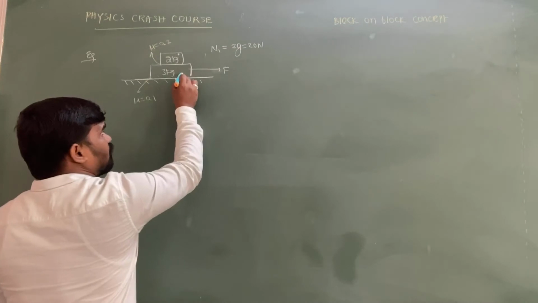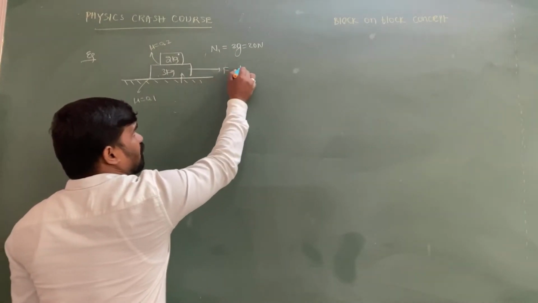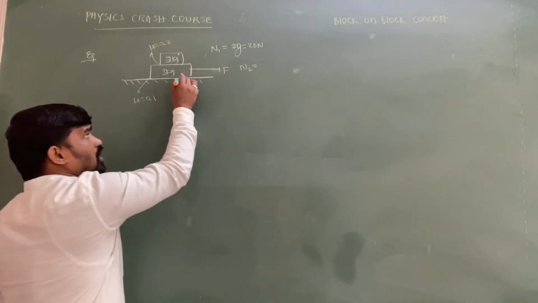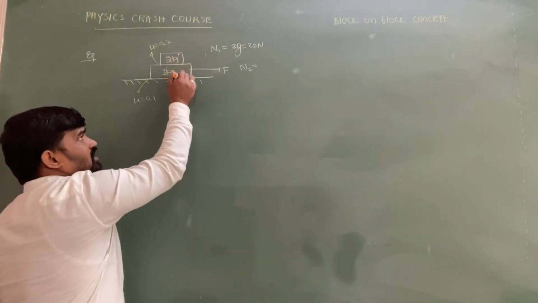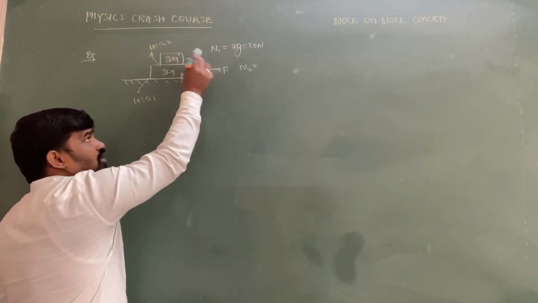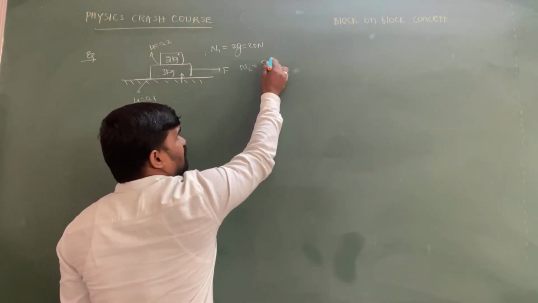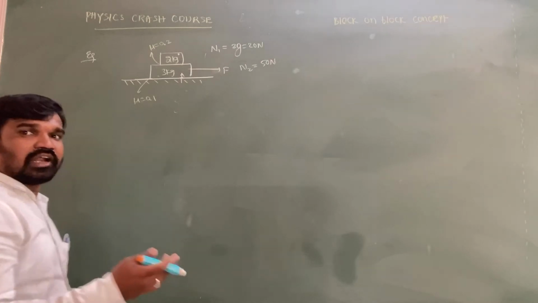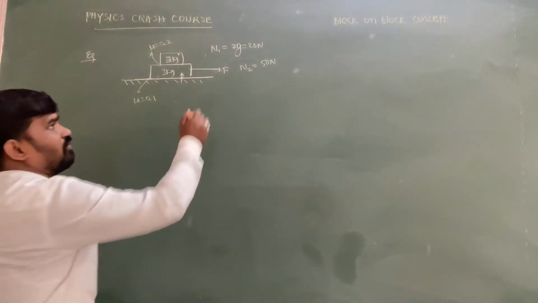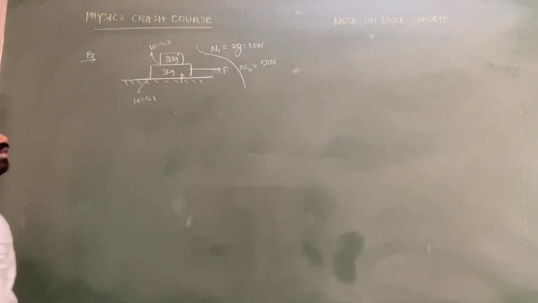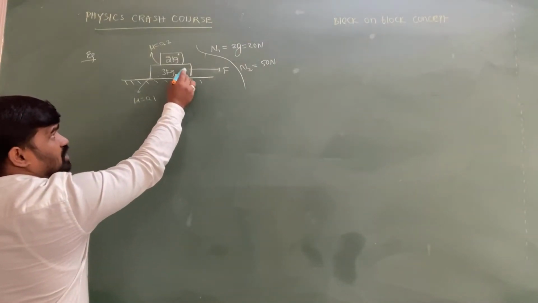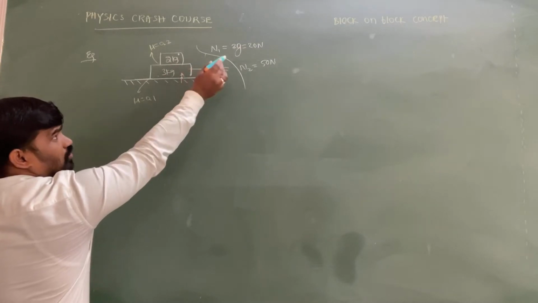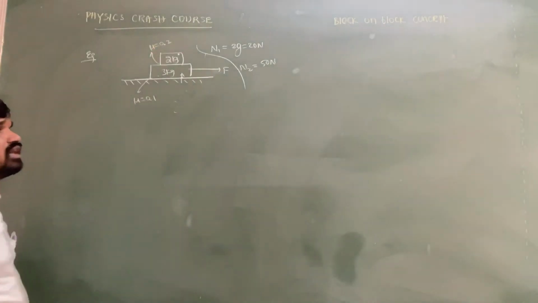And there is a normal force which is acting on the 3 kg block. That normal force N2 is always equal to the total weight above that point. Above this point, the 3 kg and 2 kg are there. Their total weight is how much, beta? 50 newton, because it is 5g, taking g equal to 10, so it is 50 newton, sir. This is the total normal force exerted by the ground on the 3 kg block, and N1 equal to 20 newton is exerted by the 3 kg block on the 2 kg block. So this is about the normal forces.